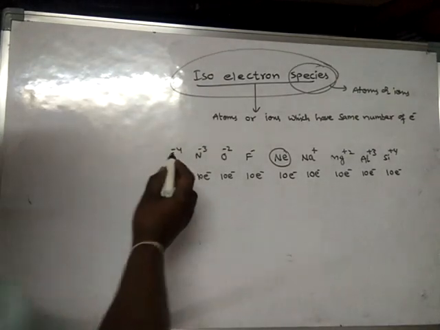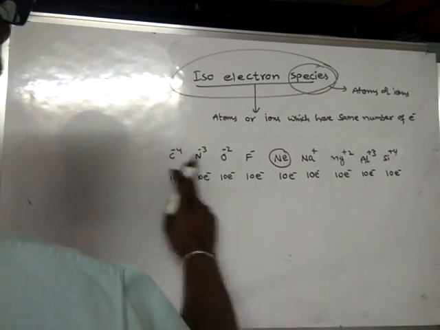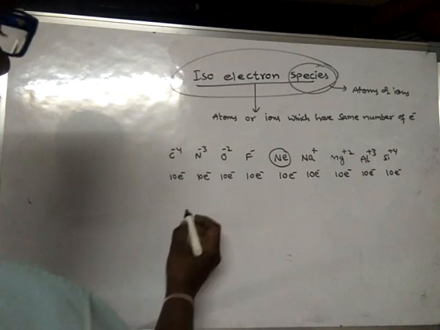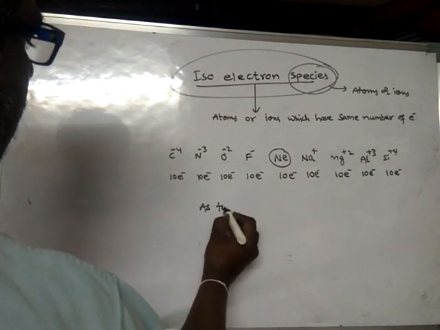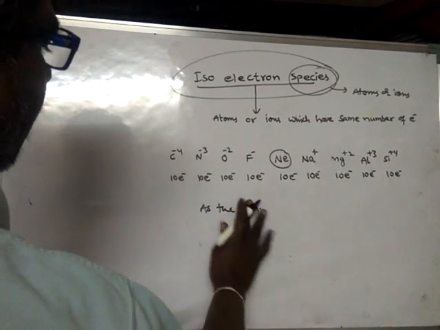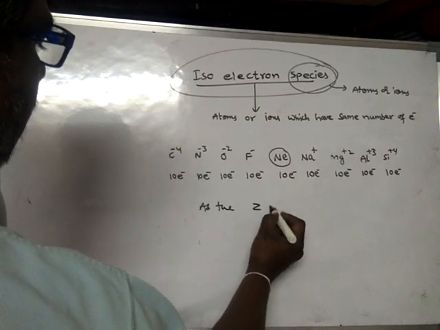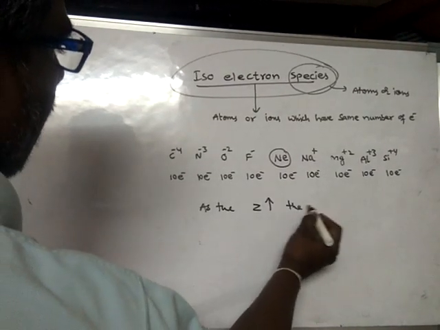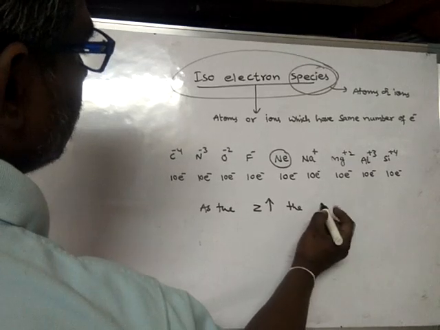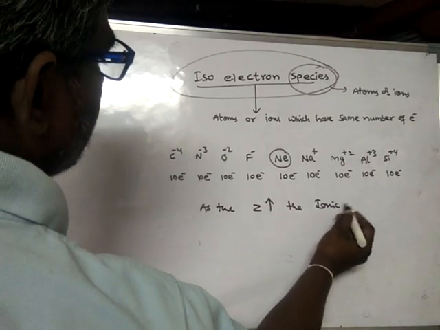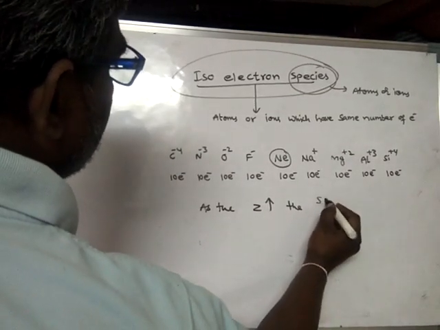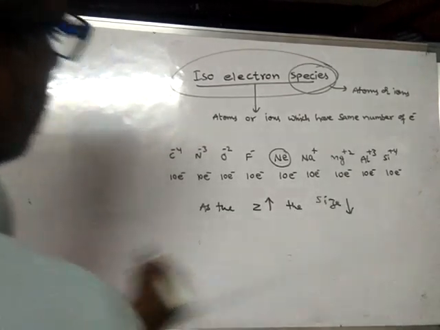See, in isoelectronic species, as the atomic number increases, the ionic size, or simply the size, decreases.